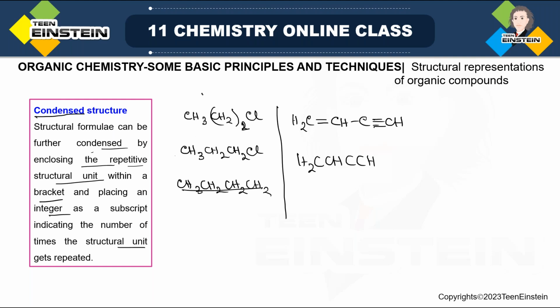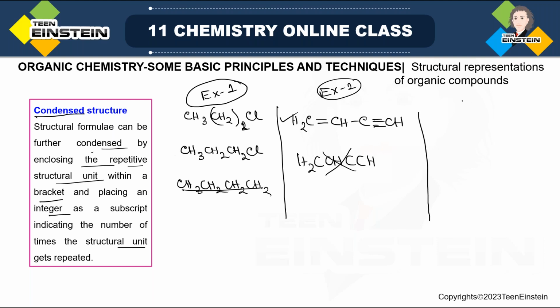Just the first example. This is example number 1. In the first example, there is no multiple bond, so you don't have to put any dash. But when there is a multiple bond, as in the second example, now you have to draw it. Don't draw it like this. This is the ideal way to draw it: H2C double bond CH, then C triple bond CH. And if you observe carefully, the valency for carbon, which is 4, is satisfied.